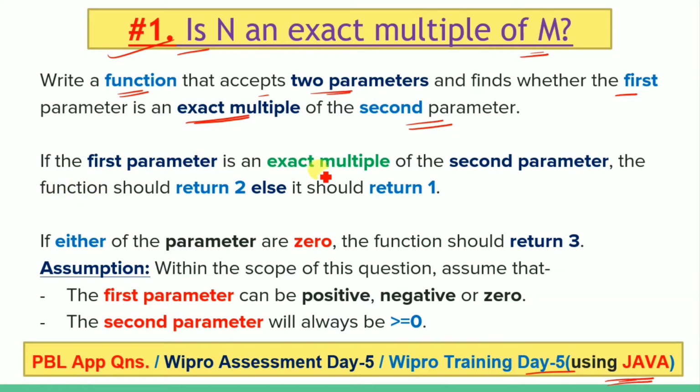If the first parameter is an exact multiple of the second parameter, meaning the first parameter is exactly divisible by the second parameter, then the function should return 2, else it should return 1. And given that if either of the parameters is 0, the function should return 3. Also, within the scope of this question, assume that the first parameter can be positive, negative or 0, and the second parameter will always be greater than or equal to 0.